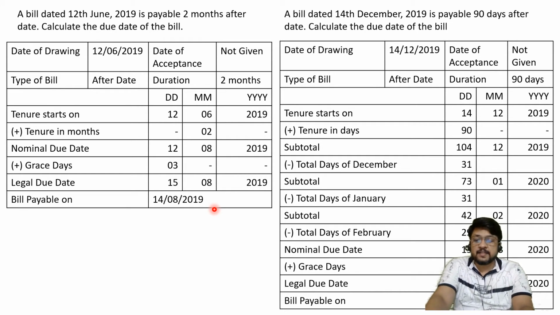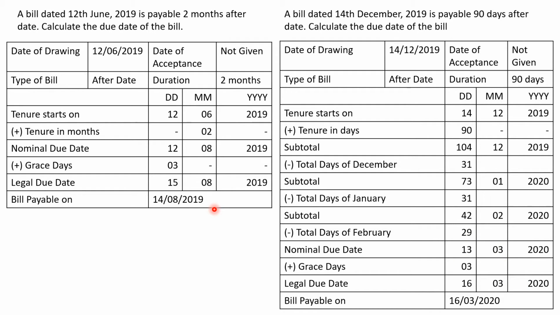Let us consider the second example. A bill dated 14th of December 2019, date of drawing is 14th December, is payable 90 days after date. Again it is after date. Calculate the due date of the bill. Date of acceptance is not given. The bill is an after date bill and the duration is 90 days.